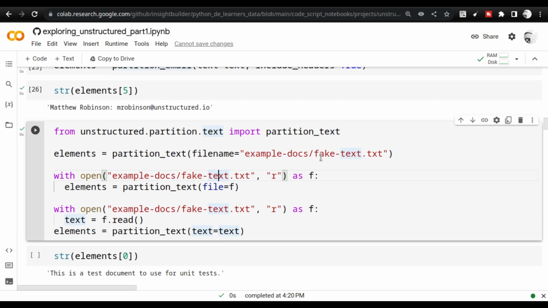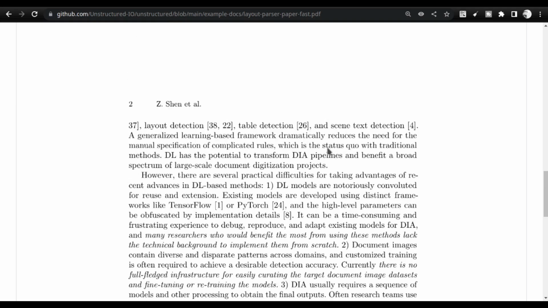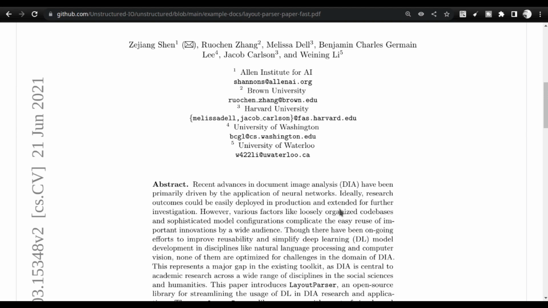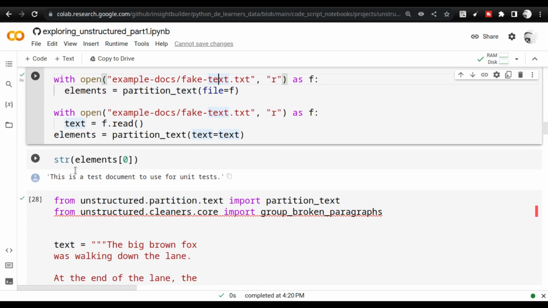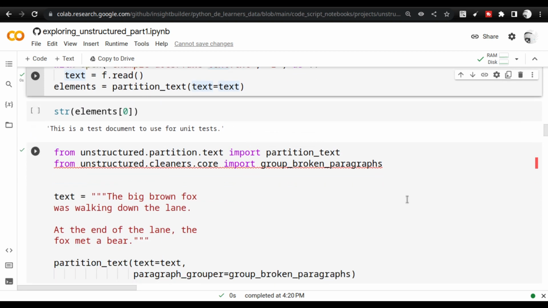And then we have the text extraction. Extracting basic text, like you have this entire PDF, right? This PDF is made of text actually, and this PDF also can be written into a text file. After you write it into a text file, that will also contain the heading and all the parts of the document, meaning the heading, the subheadings, the bullets, etc. You can also parse that by using partition underscore text, and you can work with the elements again.